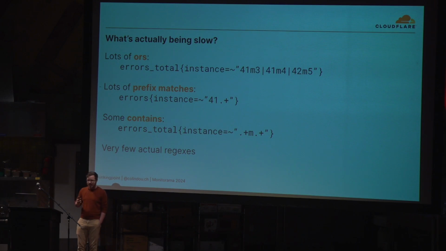Interestingly, Prometheus actually has optimizations for these. They can scan those lists of ors and split them out into exact matches with inverted indexes and things like that, which is kind of annoying because it would be nice if PromQL could better express this and we didn't have to pass regexes. Victoria Metrics' MetricsQL actually has explicit ors for this purpose. That would be nice. But again, we're not doing anything particularly regexy.